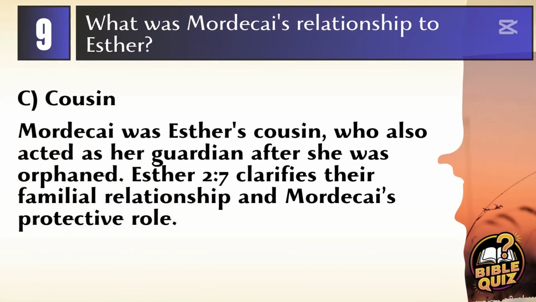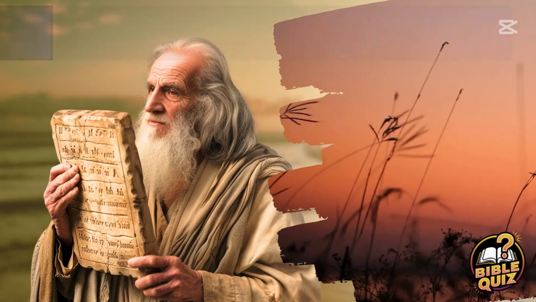Answer C. Cousin. Mordecai was Esther's cousin, who also acted as her guardian after she was orphaned. Esther 2:7 clarifies their familial relationship and Mordecai's protective role.